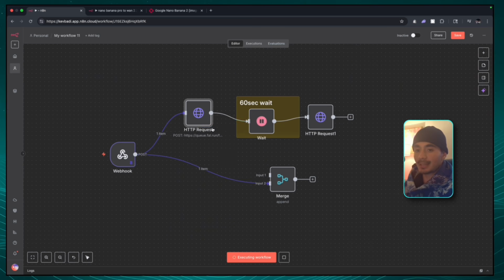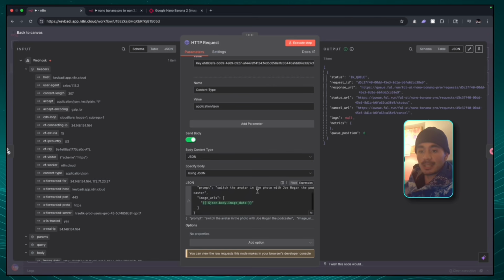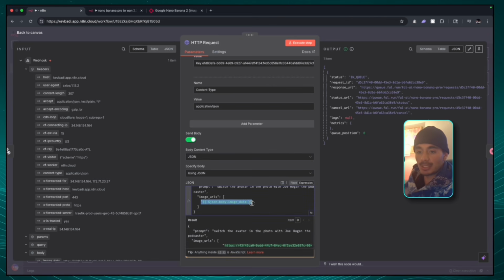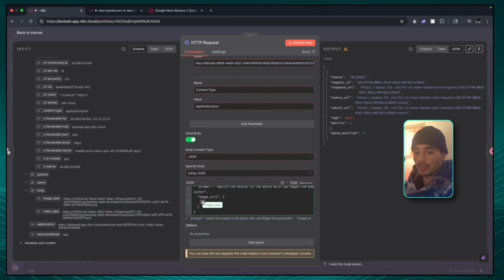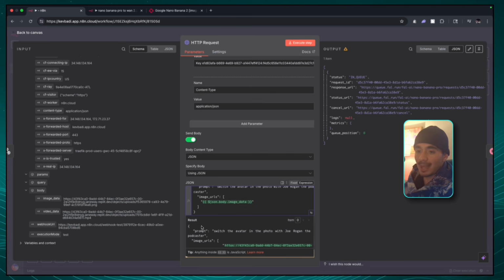We're going to go ahead and click execute step. Now this step says that it worked, and that's because the JSON image is actually already mapped in. That JSON image is coming from this image data. If I was doing this from scratch, I would get rid of this image URL, because that's the one that I'll be giving you guys, and I would switch it out with the image that you guys are uploading through your webhook. And there we go. Now we've added in that image.